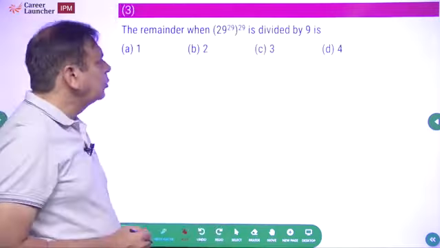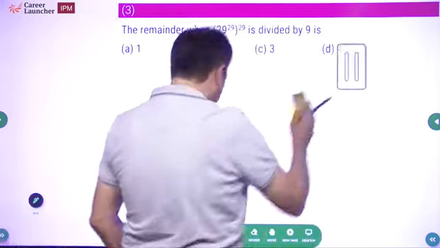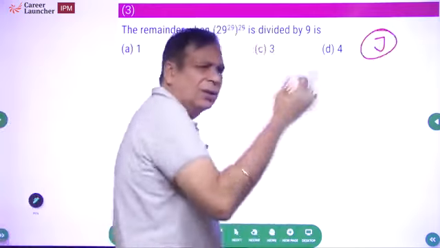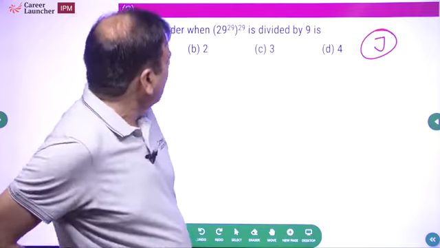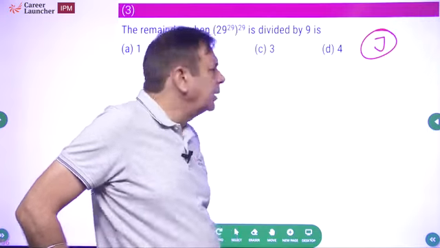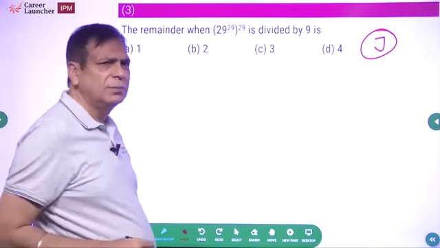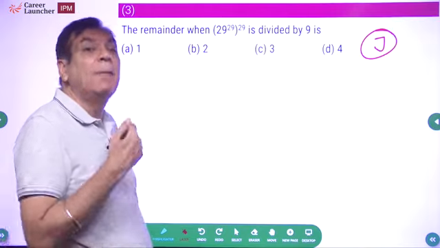The remainder when 29 to power 29 is divided by 9. Okay, jugaad. What jugaad will I use? I will use a jugaad which is called pattern. Now while many people will use the remainder kind of a thing, or they will say this is 9 into 3 or raised to power something, and try to find the remainder. One simple jugaad which I want you to remember: any number, if it is divisible by 9, the digit sum will be a multiple of 9.